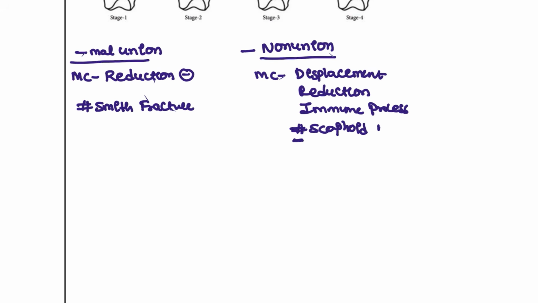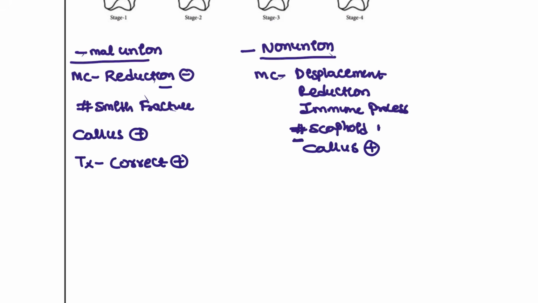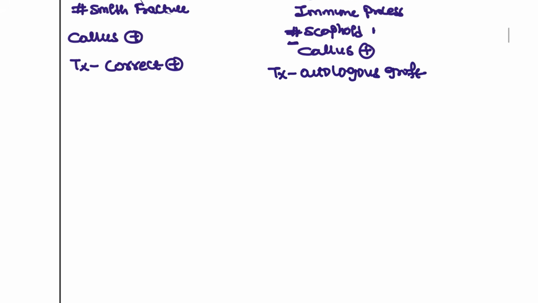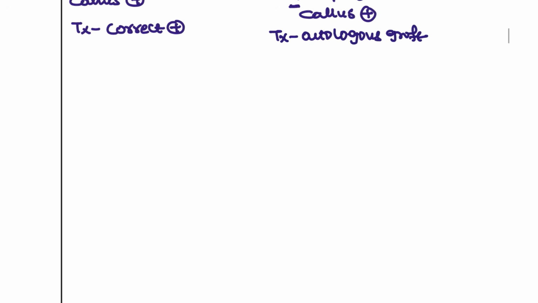And how are you going to differentiate, guys? In malunion there is callus formation, and here there is no complete callus formation. What about the treatment here? In malunion patients, this is usually due to improper reduction, so you have to correct it. Okay, you have to correct it. For example, in non-union, for this patient we can attach an autologous graft. Okay, attach the autologous graft, which can also be given for patients with malunion.